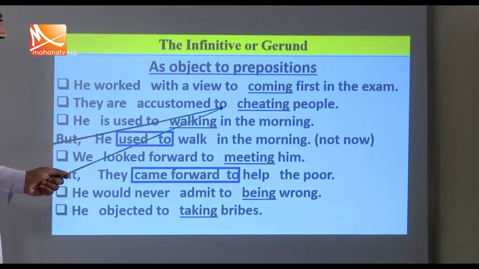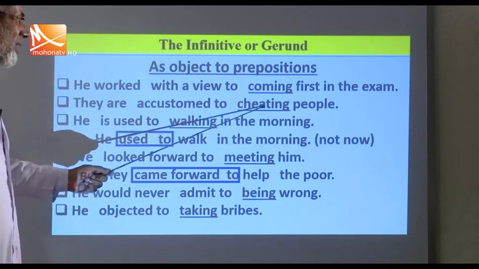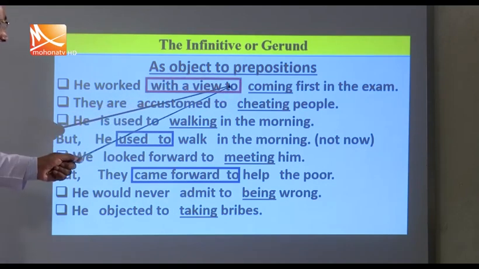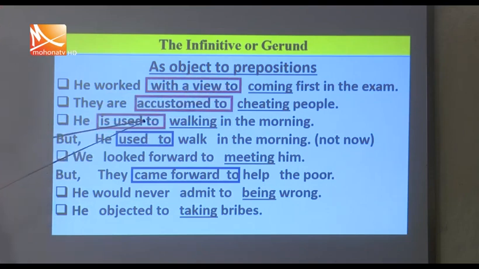They are accustomed to cheating people. So this is also a preposition, and we have used cheating people. He is used to walking in the morning. This is also a preposition, a prepositional phrase. This is also a prepositional phrase. This is also a prepositional phrase. This is also a prepositional phrase.